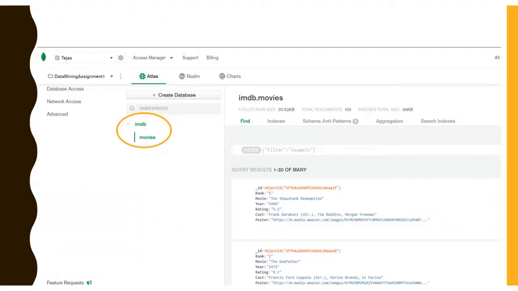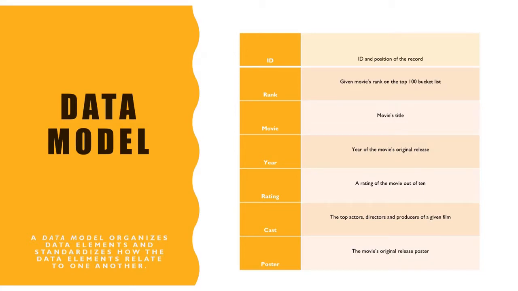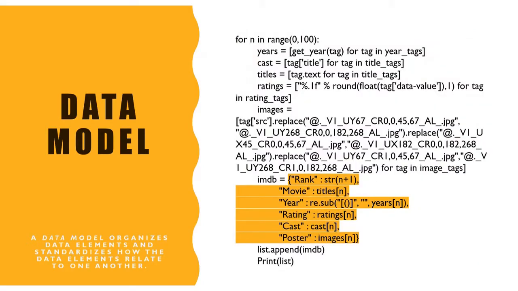And this is a sample page of the MongoDB database, and you can see that we have already set up the new item for storage purposes. It is called imdb.movies. And as to the data, we have 6 different categories, which are the rank of the movie, the movie's title, the year, the rating, the cast, and the poster. And also here is the sample code, where you can see how we select and specify different tags for the collection and grabbing of information from the IMDb website.